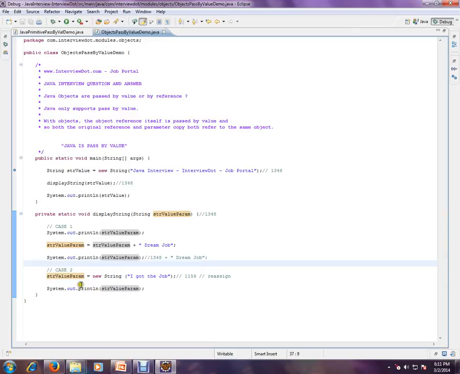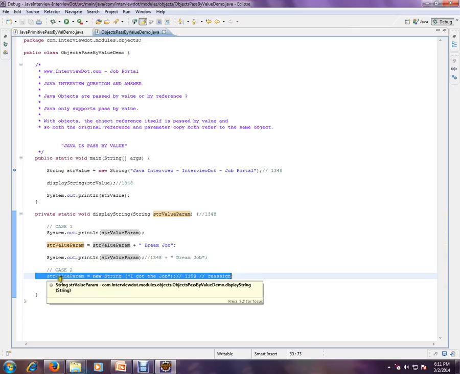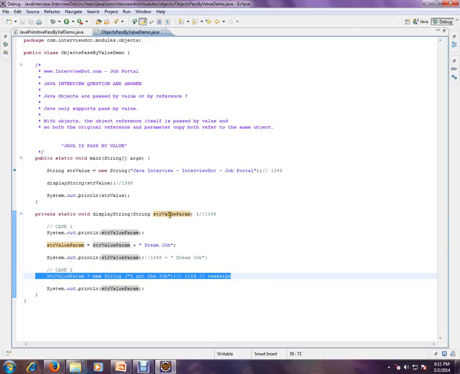In the second case, we have copied the address 1348. This contains the address of the original object. What I'm doing is creating a new string, a completely different string, and reassigning it. The moment we do this line, we lose the original information, that is 1348, that we copied from the called method. When you try to print it here, this will print I got the job 131159. It's a completely different address, and this will not have any impact on the original.